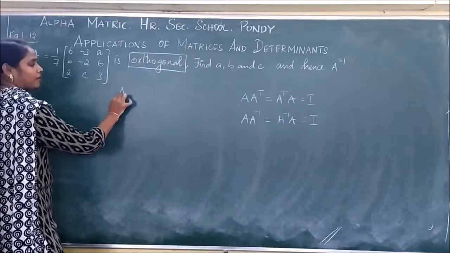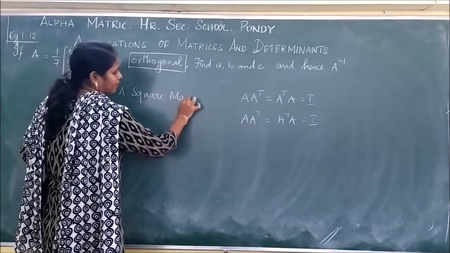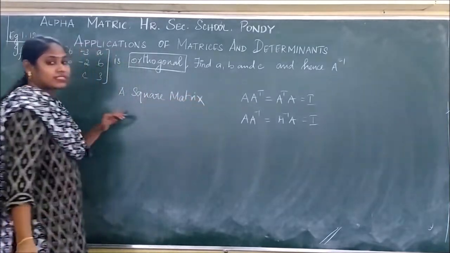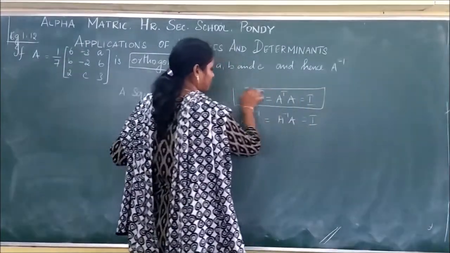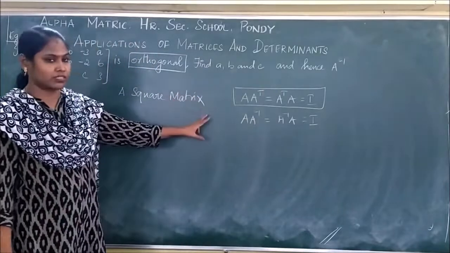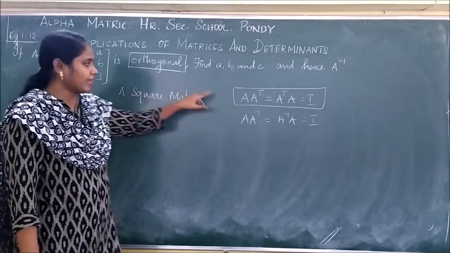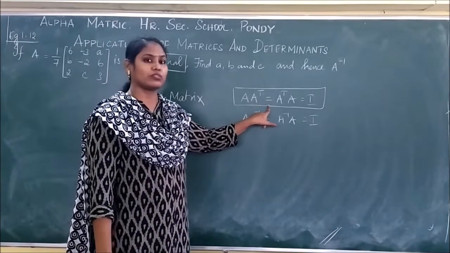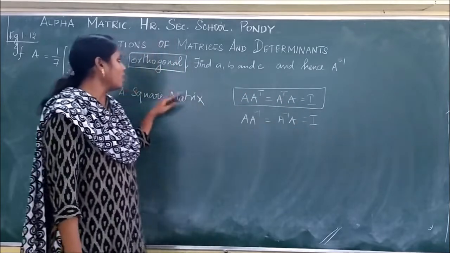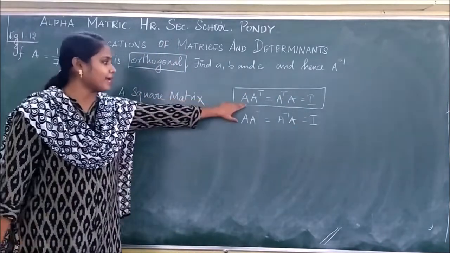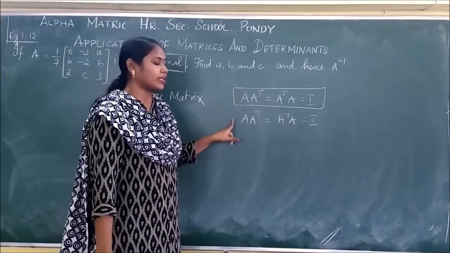If A is a square matrix, it is said to be orthogonal if it satisfies this condition: A A transpose equal to A transpose A equal to I. If the condition is satisfied, we say this A matrix is an orthogonal matrix. So we are going to relate this condition to an inverse condition.